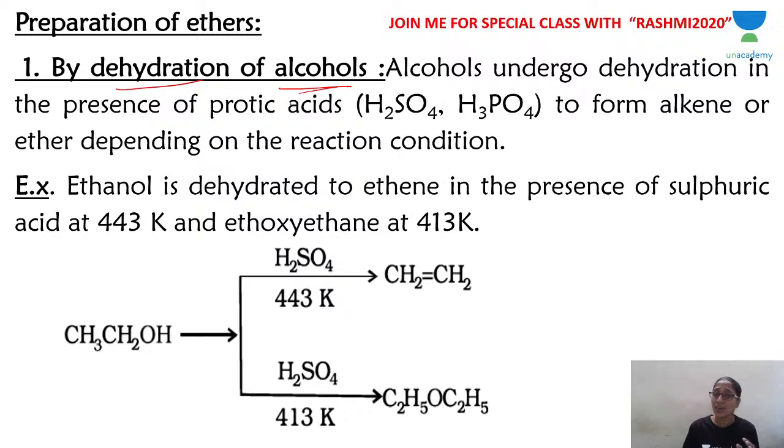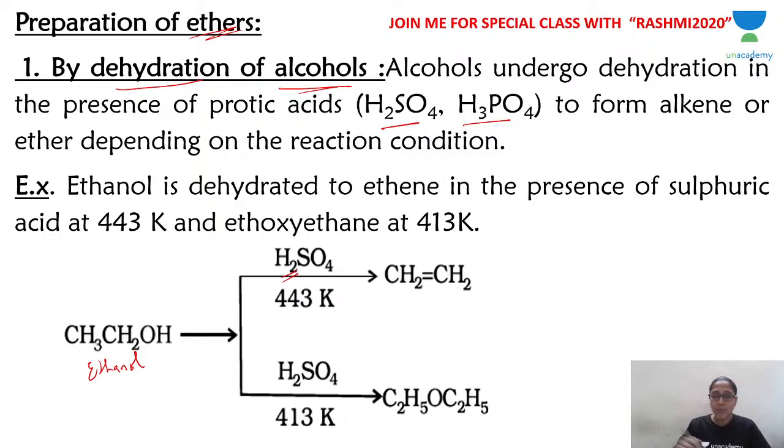By dehydration of alcohol, you can also prepare ethers. Look at this, ethanol. Dehydration can be done using protic acids like concentrated sulfuric acid or phosphoric acid. You can use any one of these acids.